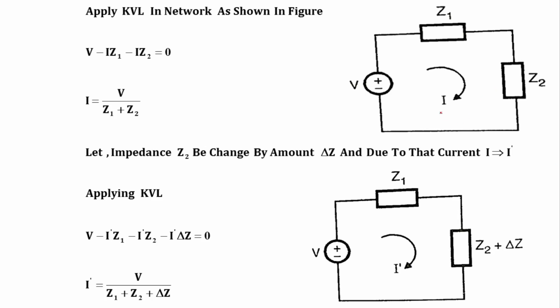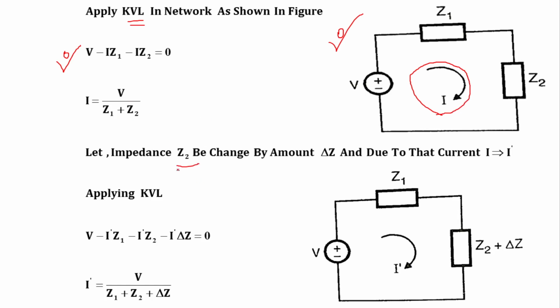First of all, let us apply KVL in this particular network. The KVL equation for this circuit will look like this: V minus I into Z1 minus I into Z2 equals 0. So the loop current is given by I equals V upon Z1 plus Z2.